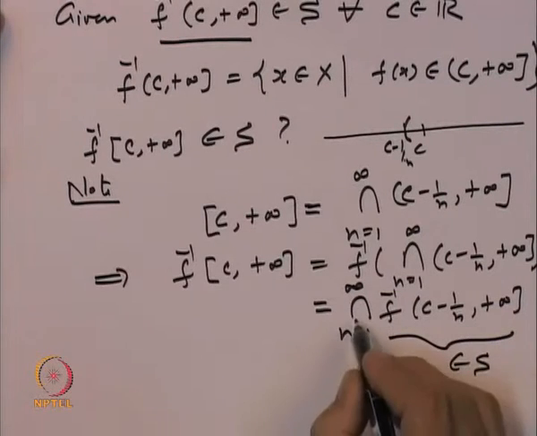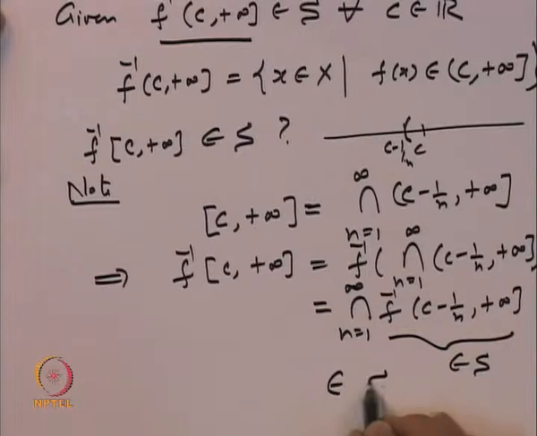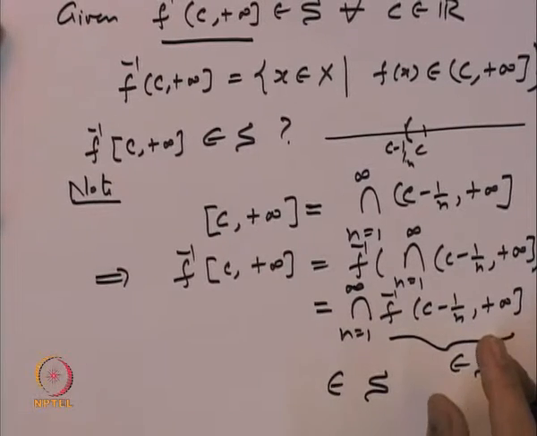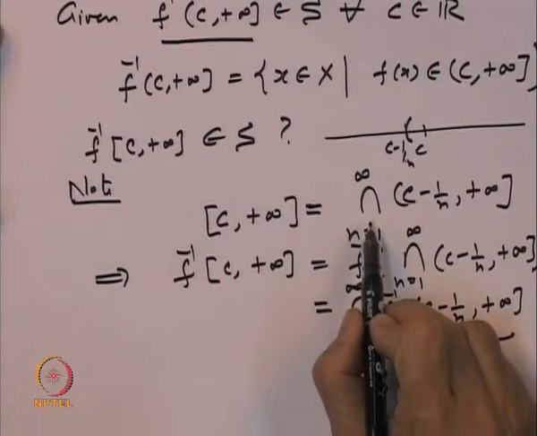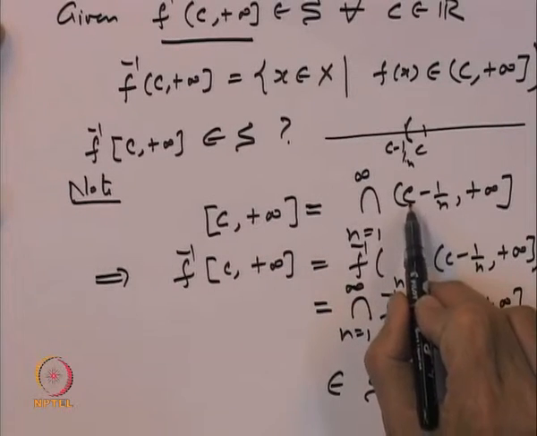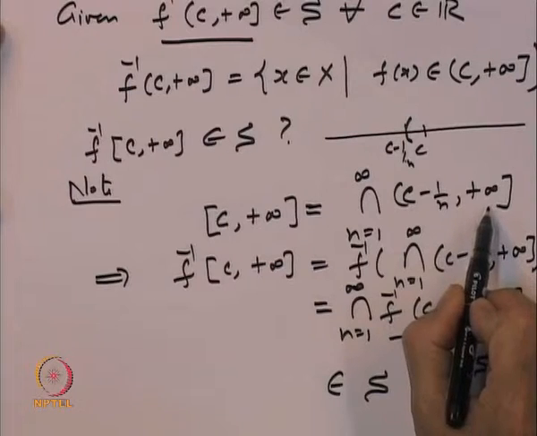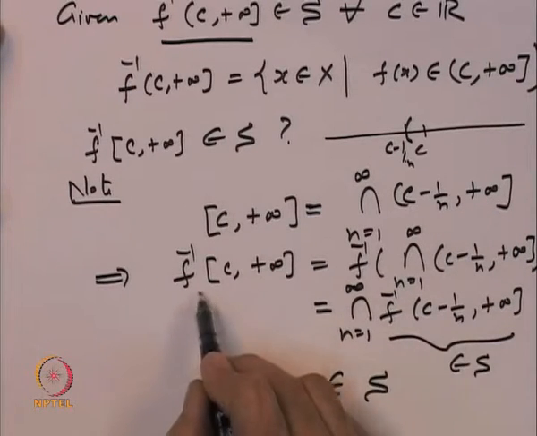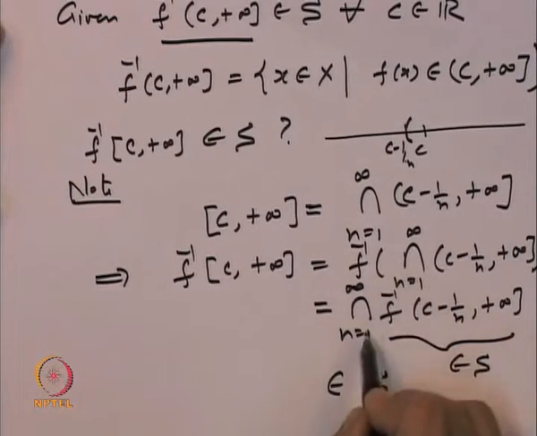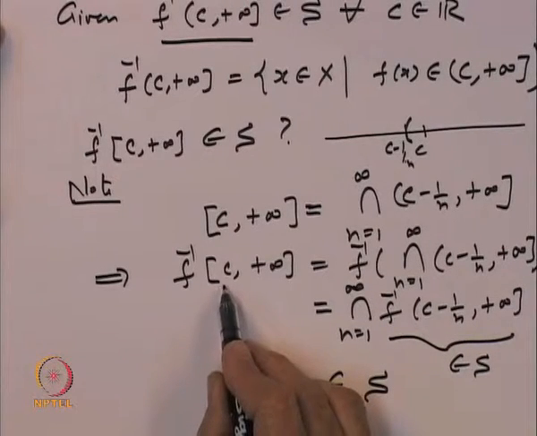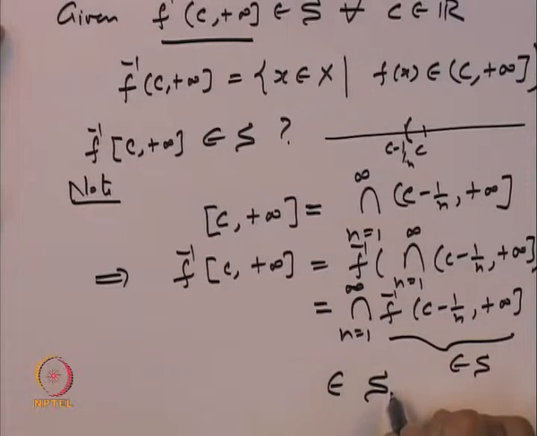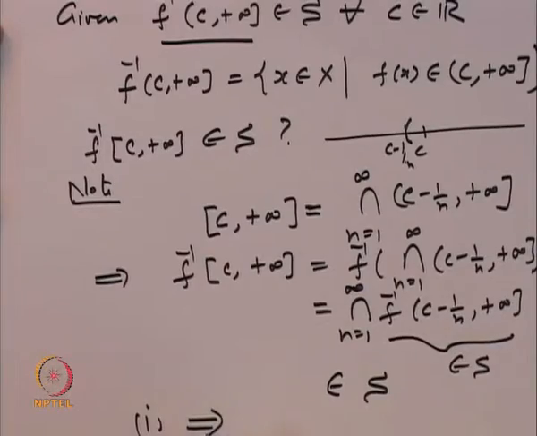S is a sigma algebra. So, intersection belongs to S. So, this belongs to S. So, basically what we have done is the closed interval C to plus infinity is written as the intersection of open intervals C minus 1 over n to plus infinity, and observing that the inverse images of intersections are intersections of inverse images, we get that f inverse of the closed interval C to plus infinity belongs to S. So, we have proved 1 implies 2.